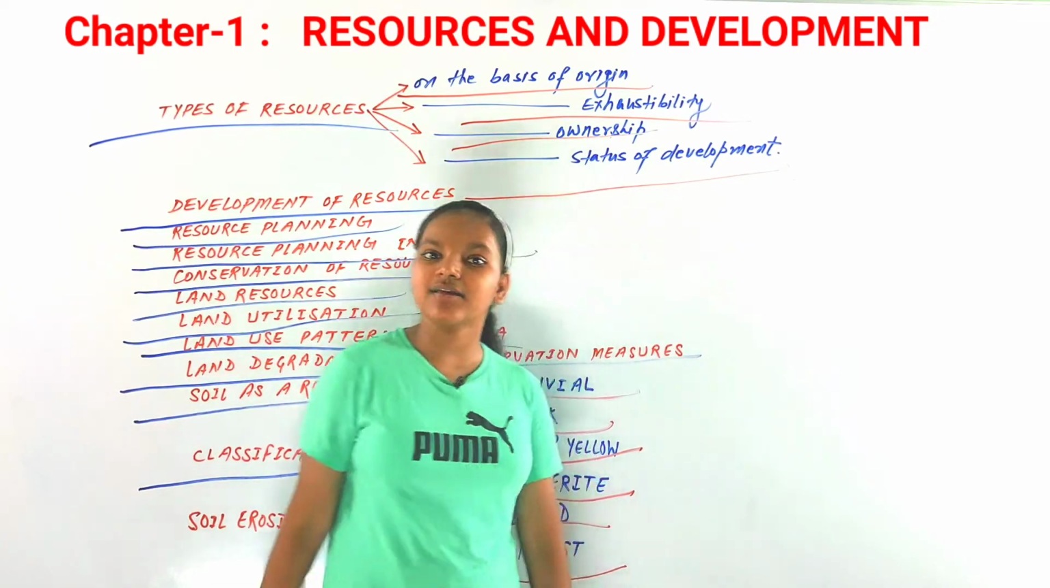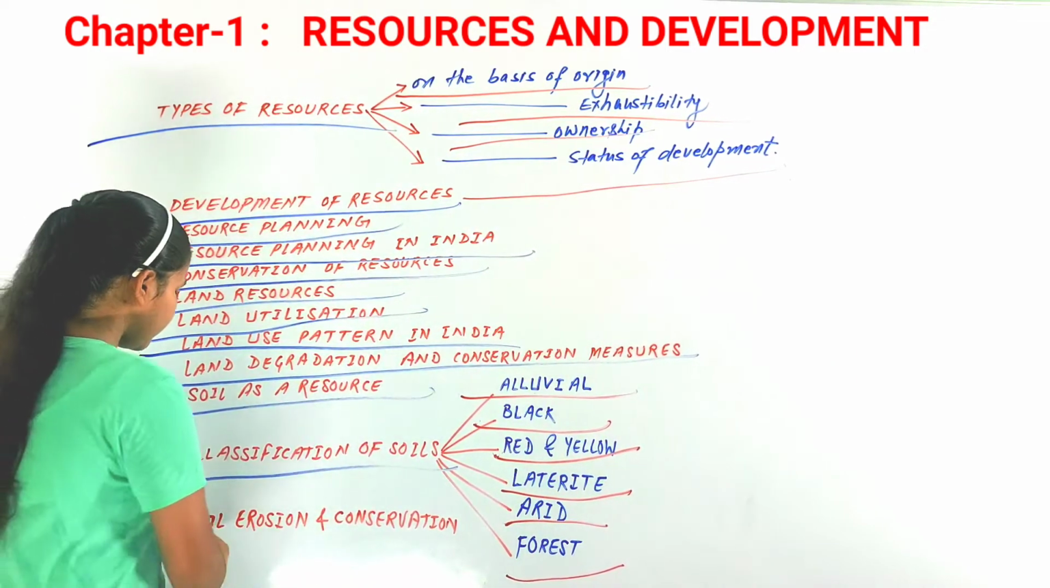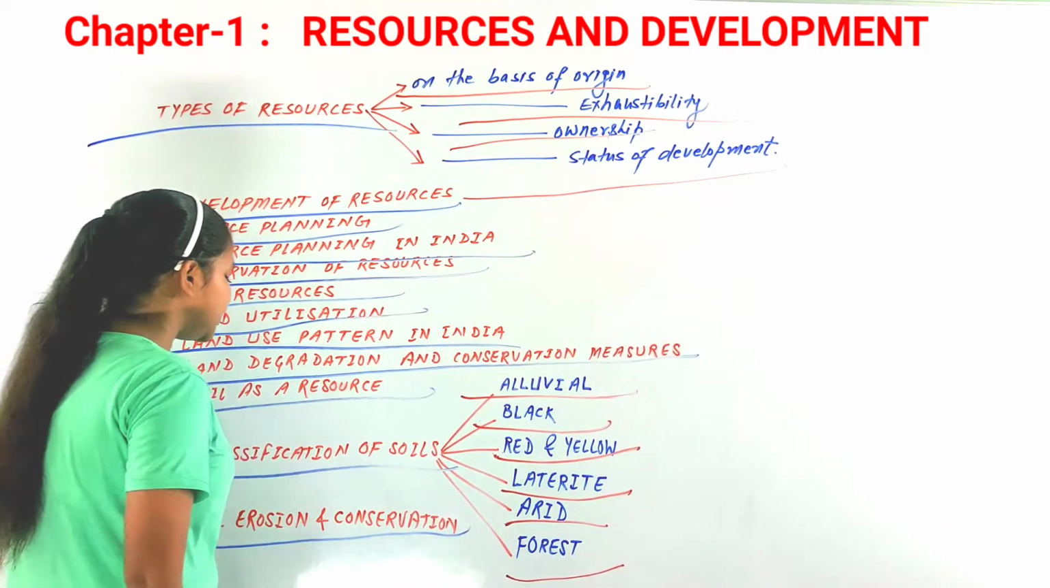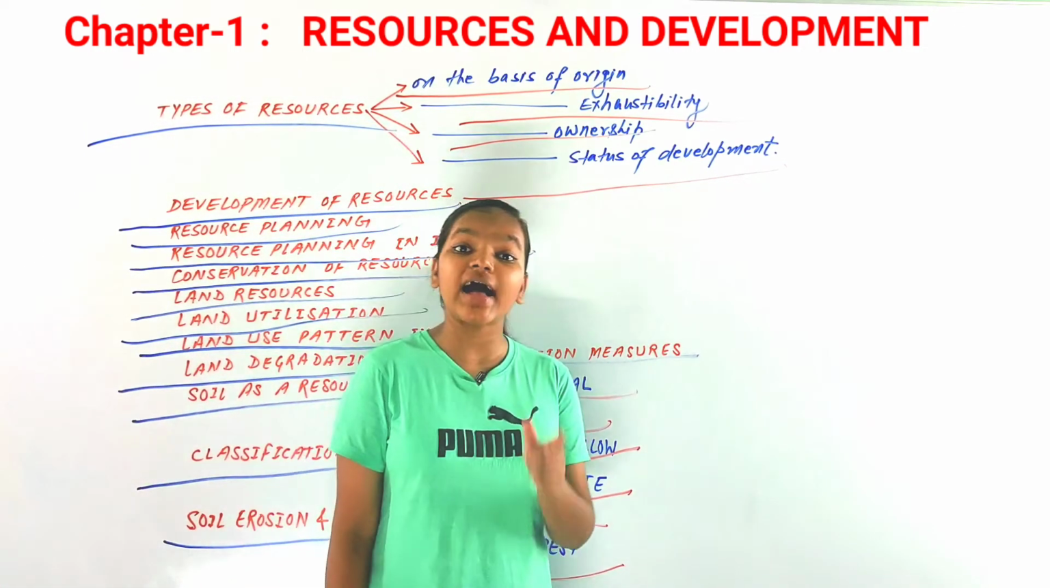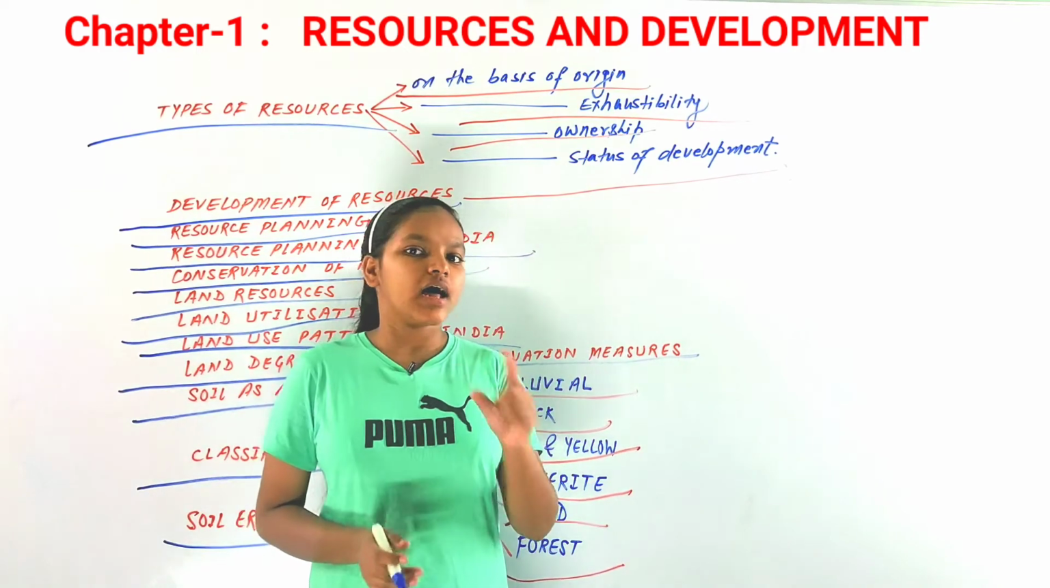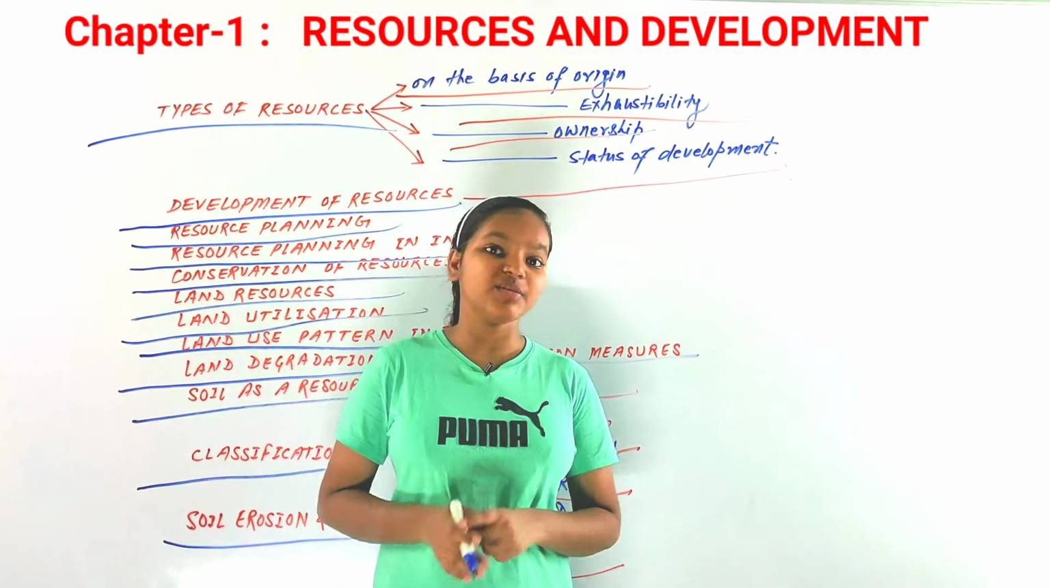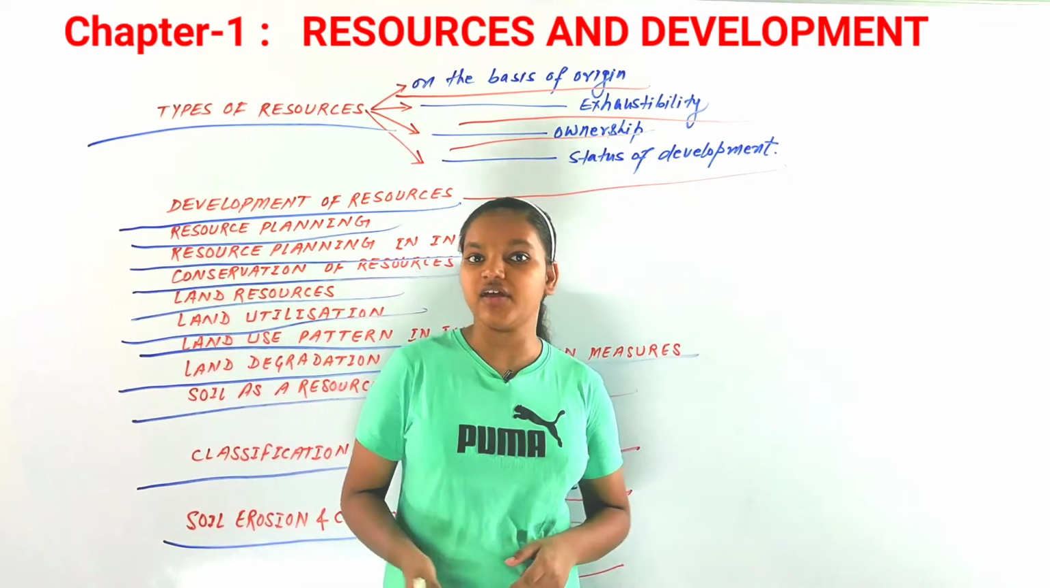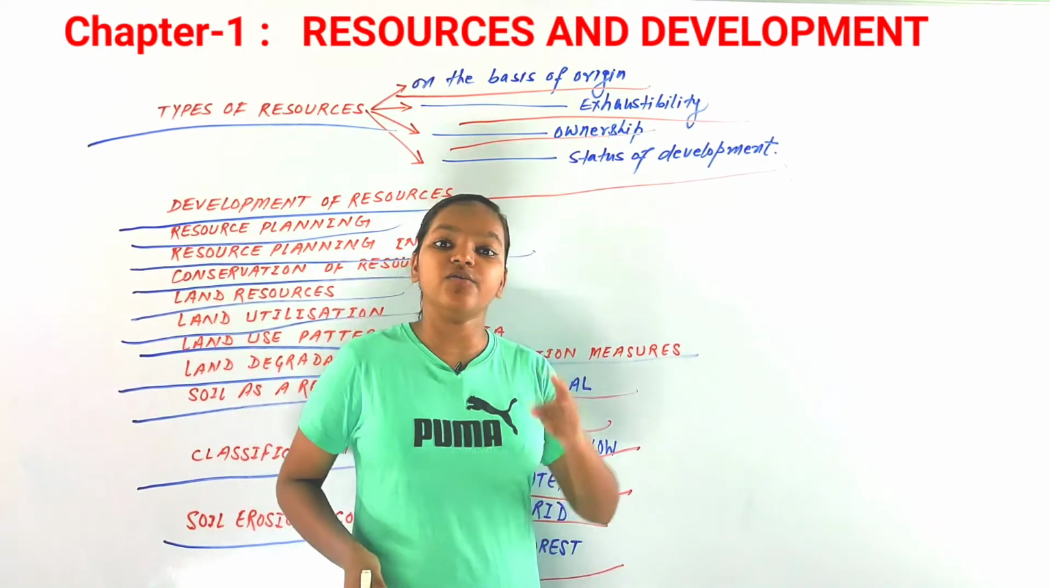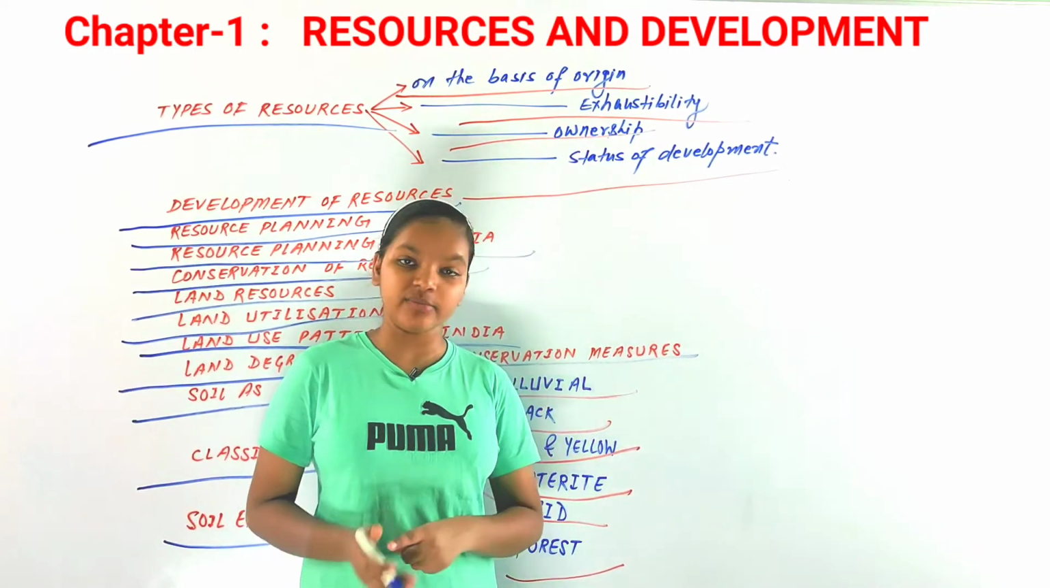Now the next and last topic of this chapter is soil erosion and conservation. Let's discuss soil erosion, which can be seen in various forms in our country, in one form or another, due to natural factors as well as human factors.